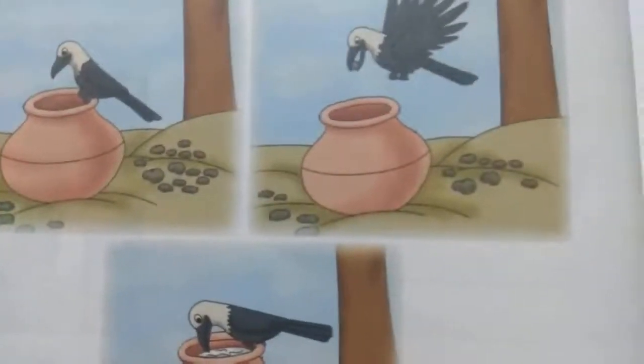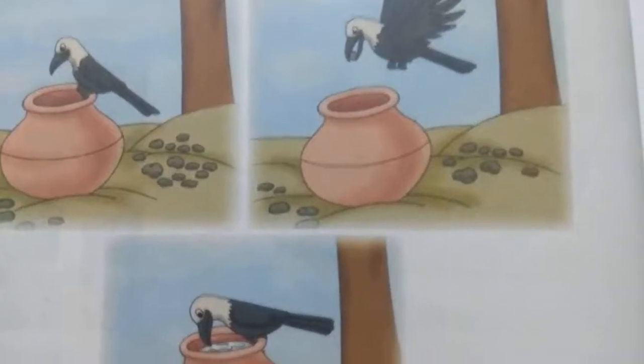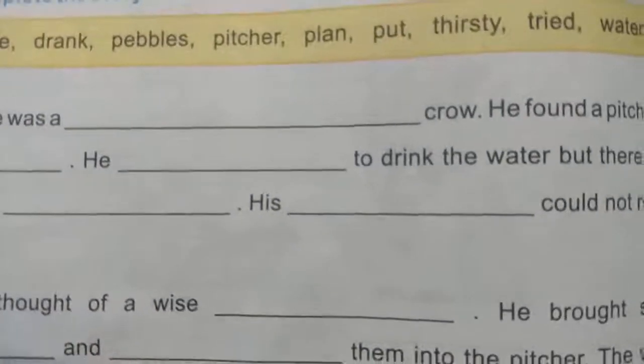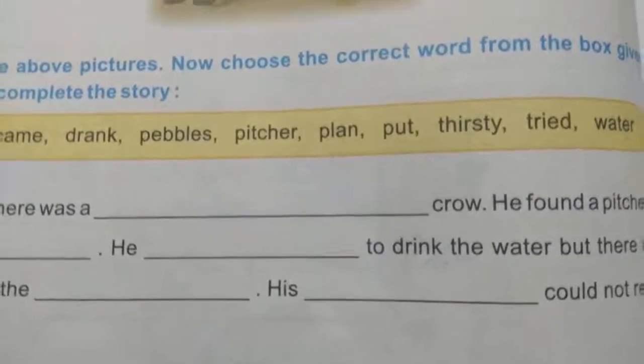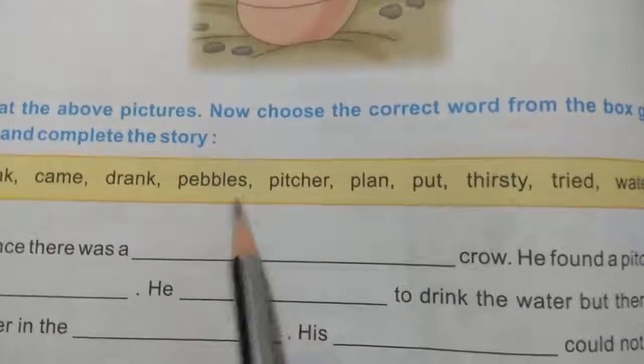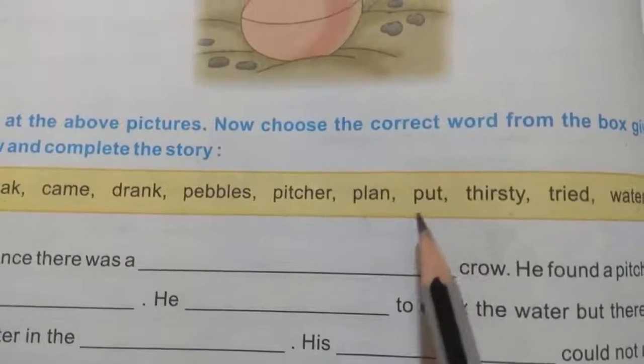Yes, children, you know this story. This is the story of a thirsty crow. Right, children? So we should complete this story here. Below they have given. We should complete the story by seeing the picture and by choosing the correct word from this box.